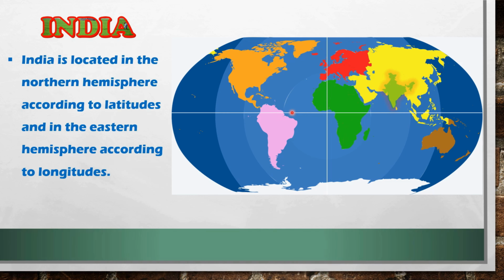According to latitudes, India is in northern hemisphere. According to longitudes, this is eastern hemisphere and this is western hemisphere. That means, according to longitudes, India is in eastern hemisphere.